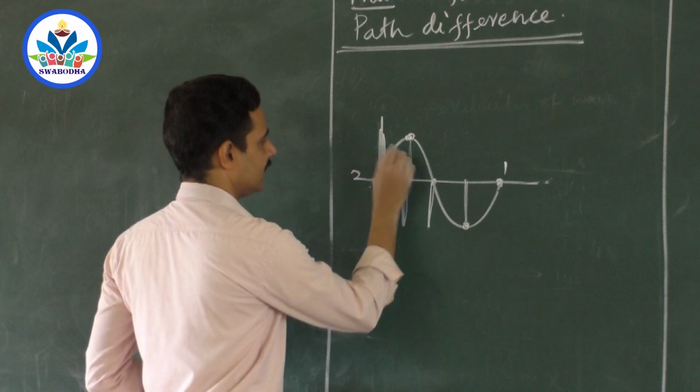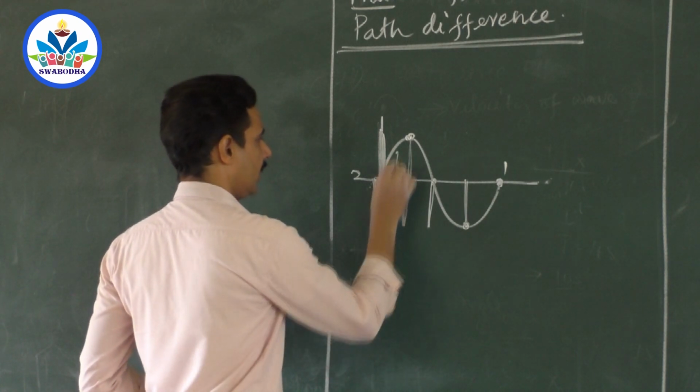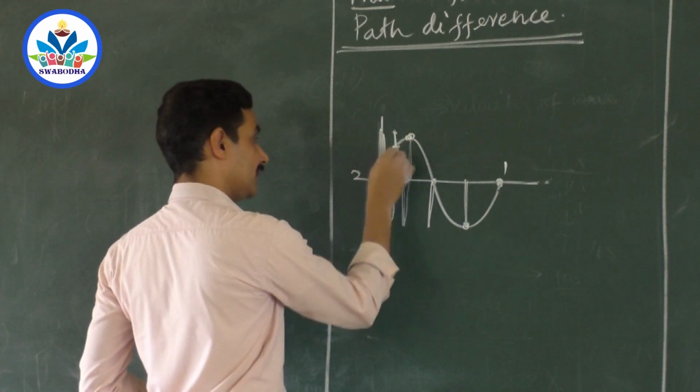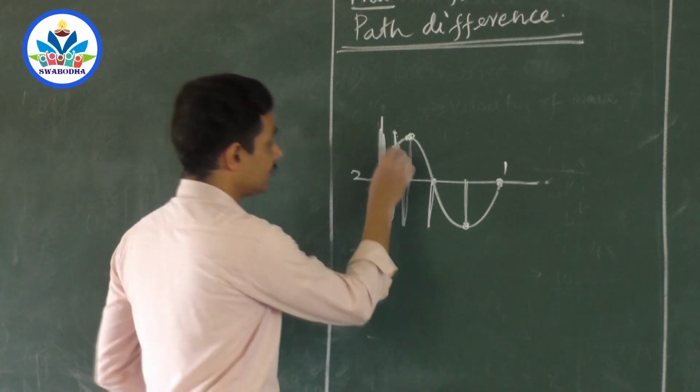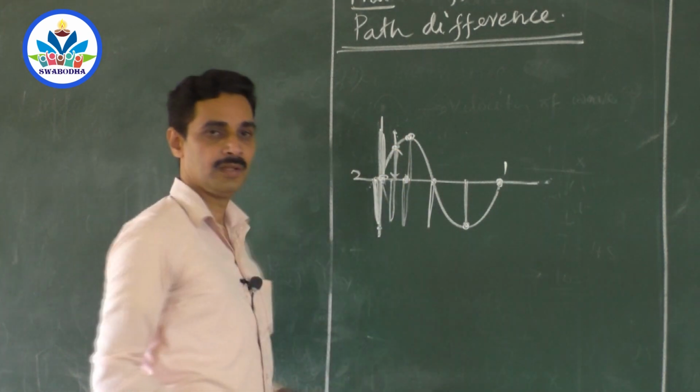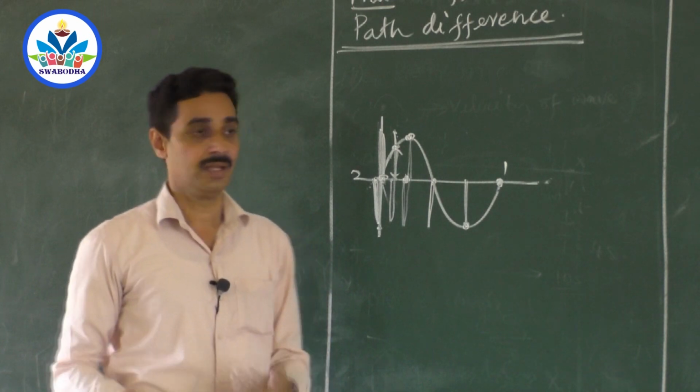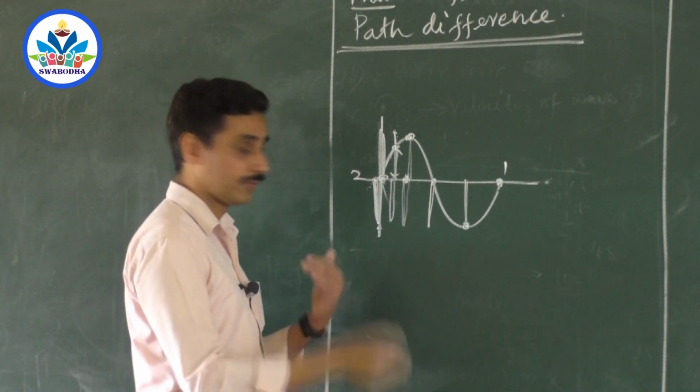What about this particle, sir? It has come down, gone up, and it has gone to the top and it has started the final journey. Still this much is only remaining. And it will also have some phase difference. Now, can you explain the phase difference like this?